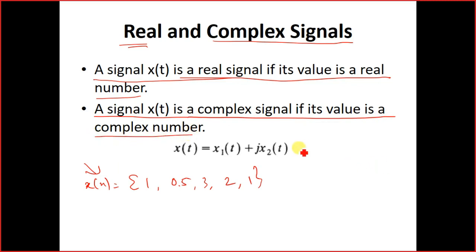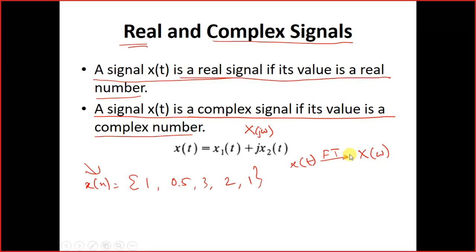Suppose you are having a signal, especially it happens in the frequency domain signals, H of omega, basically it is H of j omega. So how do you get X of j omega? If you are having x(t) and you implement the Fourier transform, you get X of j omega or X of omega. Some people write j omega, some people write omega.